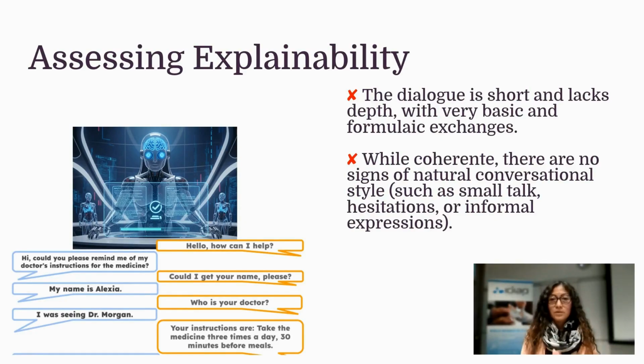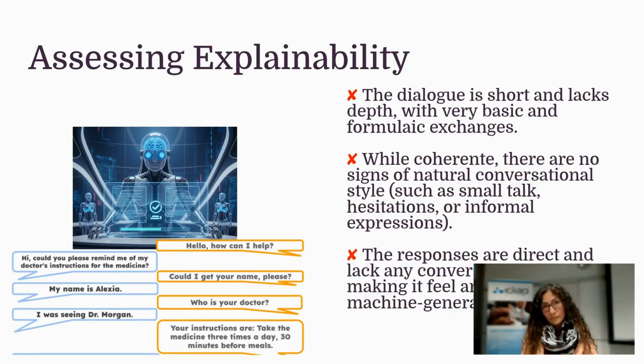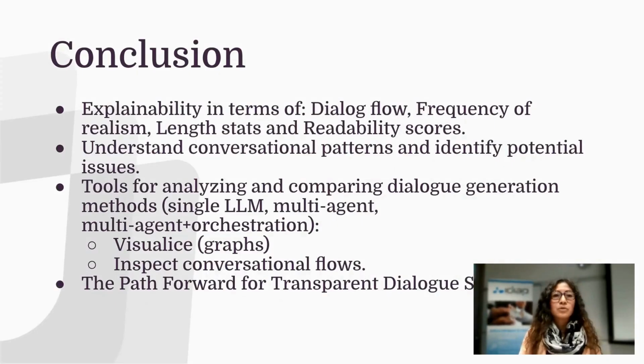It's coherent in general, but there are no signs of natural conversation like small talk, hesitation, or informal expression. Based on that, the responses are direct and lack any conversational texture, making it feel artificial and most likely machine generated. So this is the aim of ELOQUENCE: to analyze and explain the dialogues.